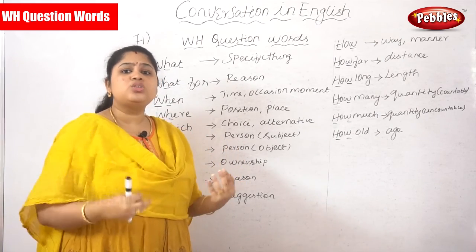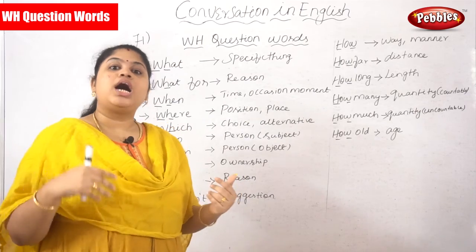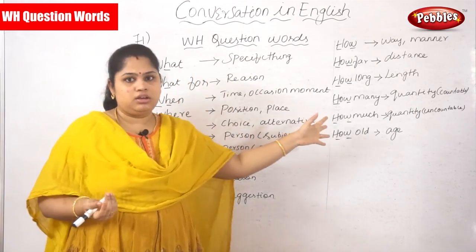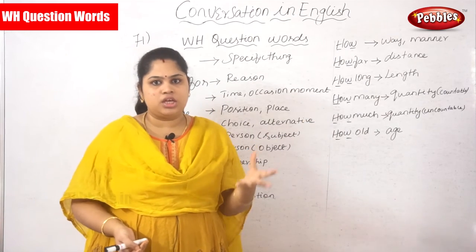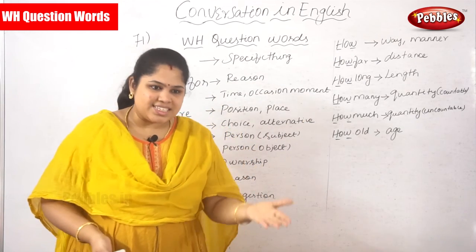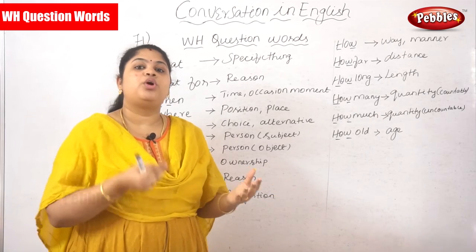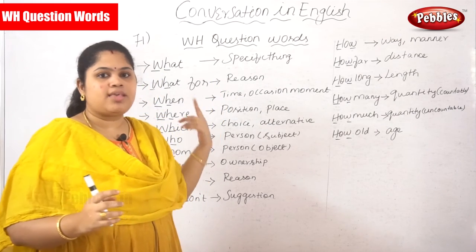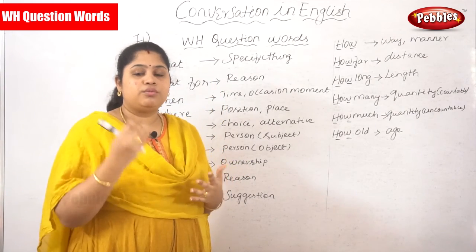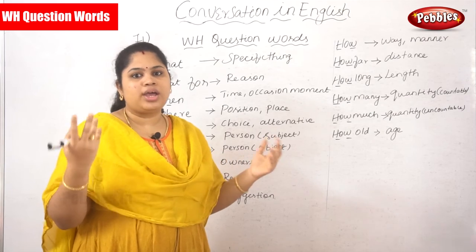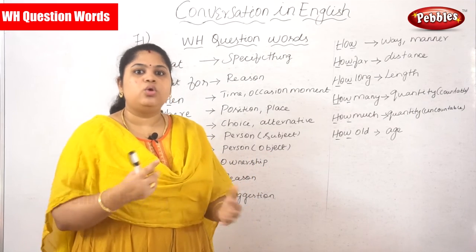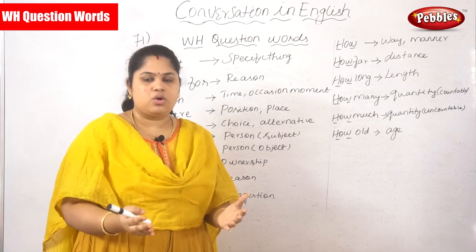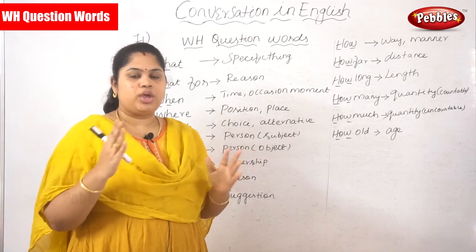You can ask a question using what for the purpose of a specific thing. If you are mentioning a specific thing, for example, what is that, what is this. When you are specifically mentioning something, you can use what. For example, if someone gives you a new book and you have no idea about the book, you can say what is this. You are specifically mentioning the object which you can see. But you can also use it without that.